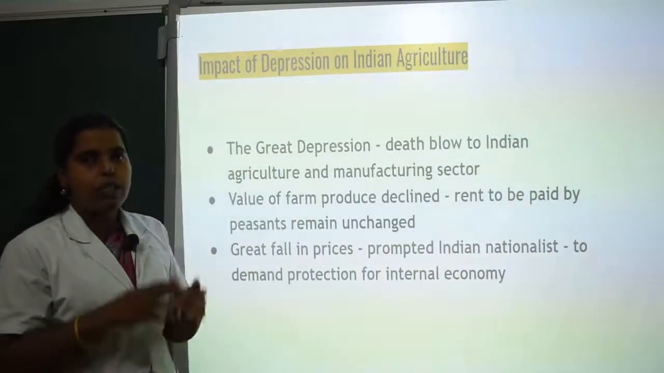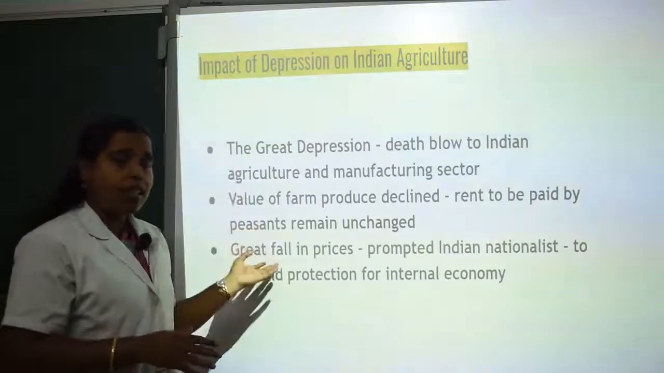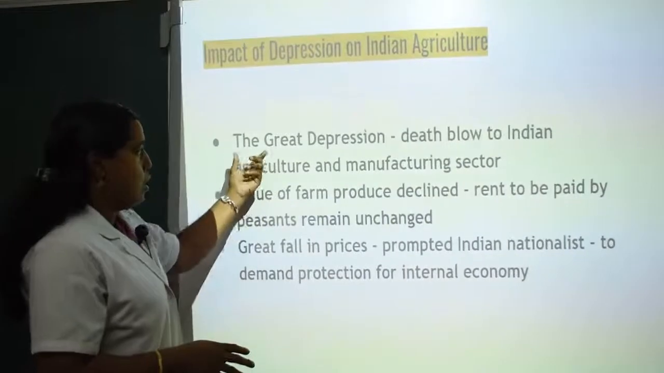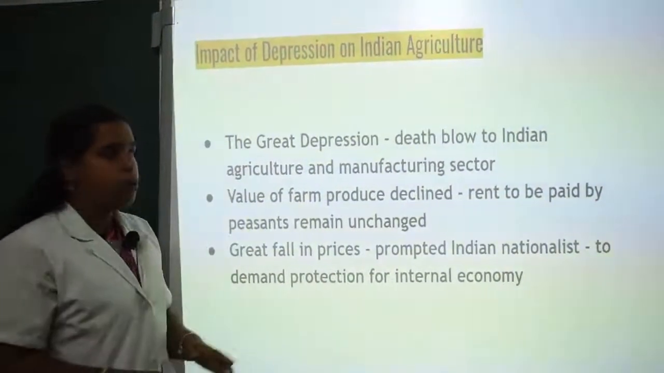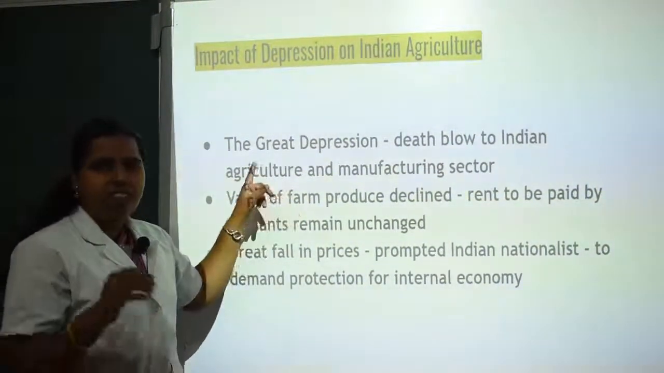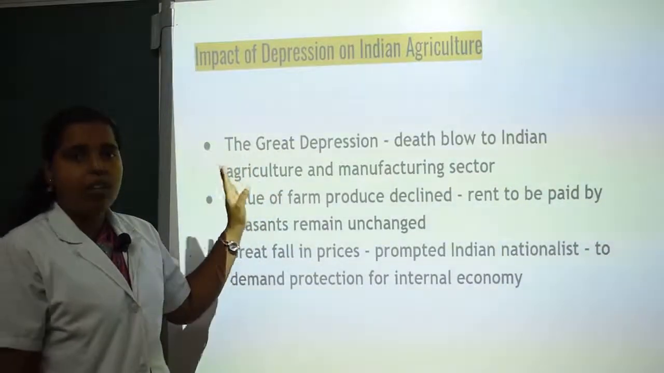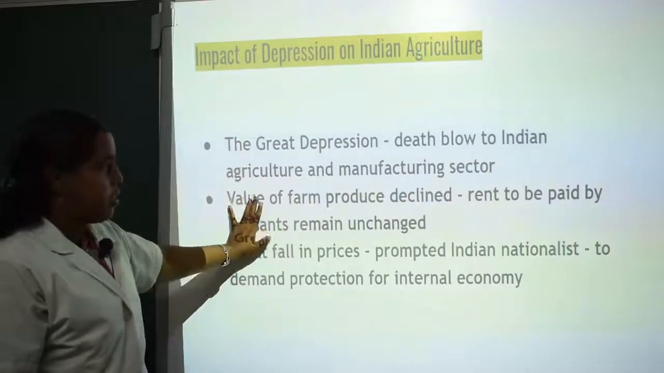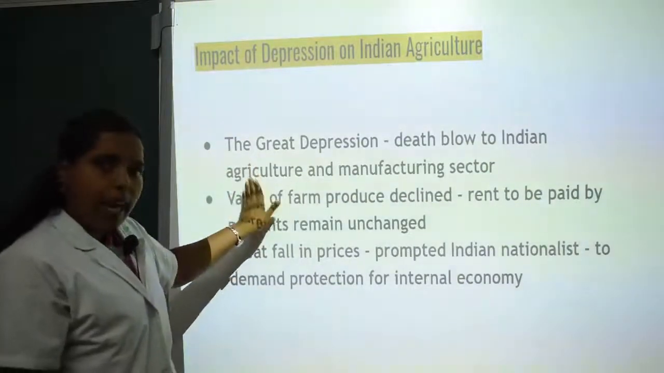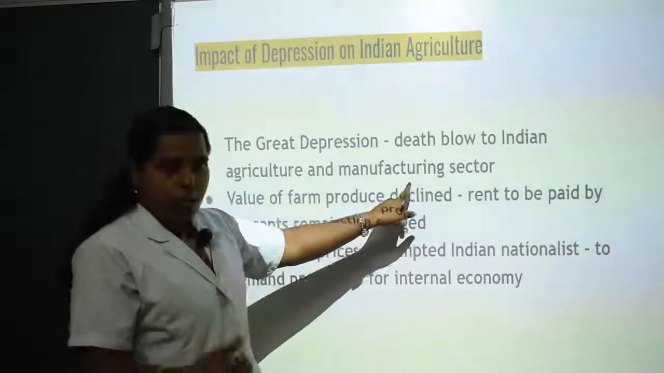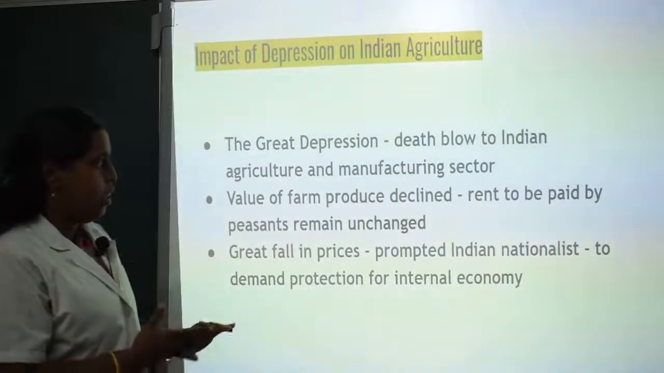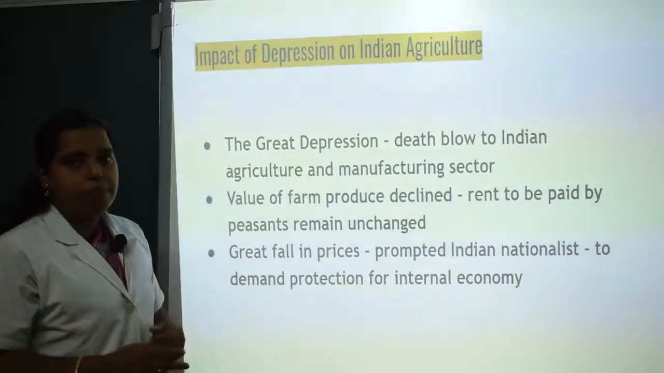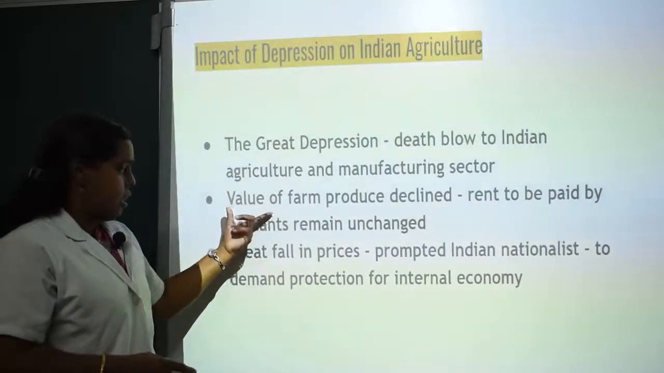In previous classes we saw depression in various other countries, and today we are going to see the depression in India. So the Great Depression was a great blow to Indian agriculture. The basic or major occupation is agriculture. India is well known to be a land of cultivation. Agriculture, and the agricultural products, are called the manufacturing sector. So this Great Depression created a great problem to the agriculture sector.